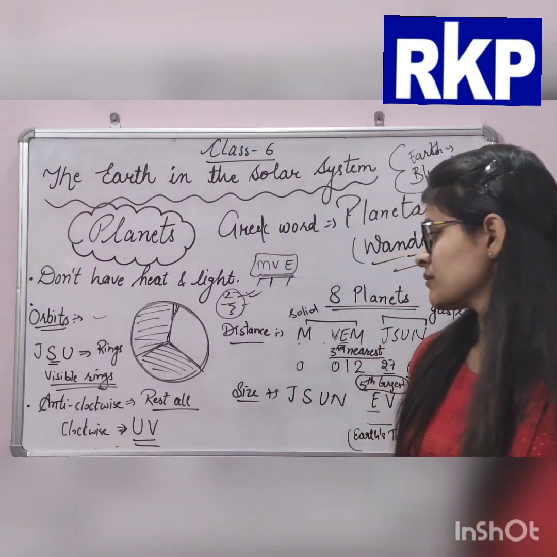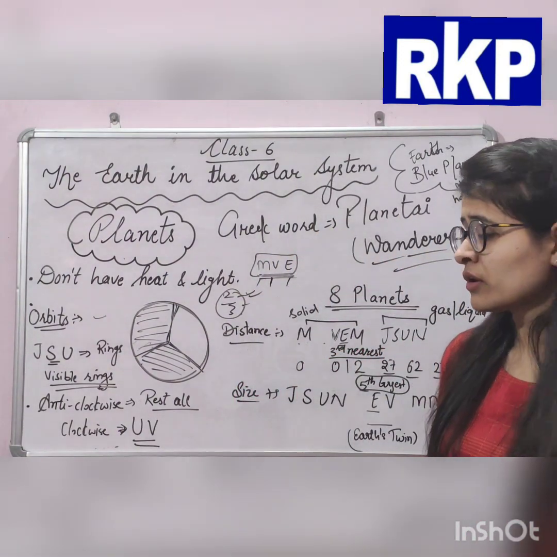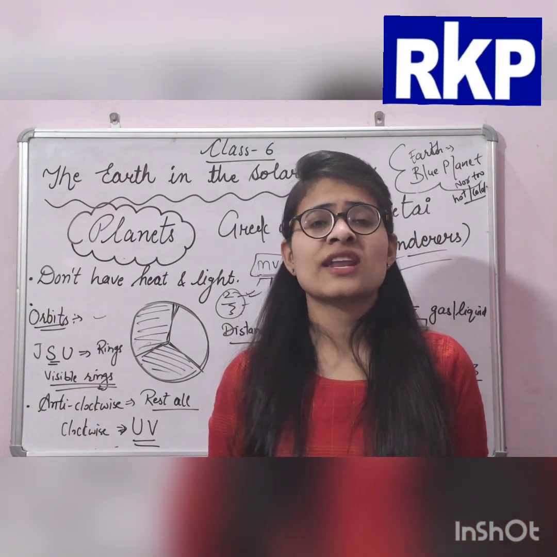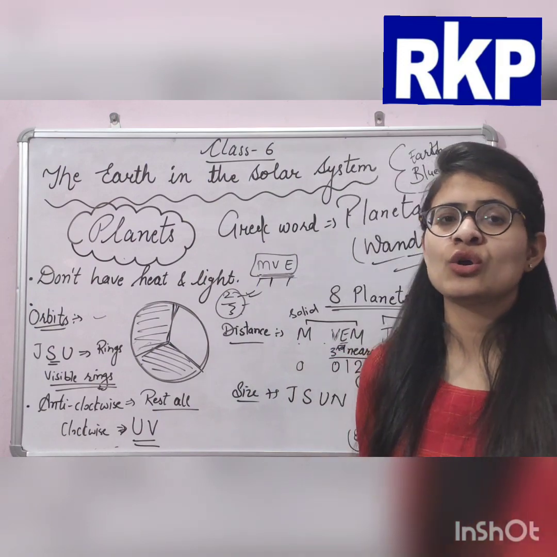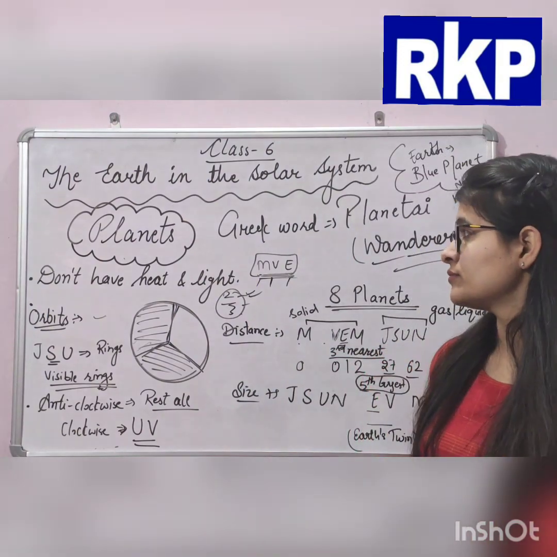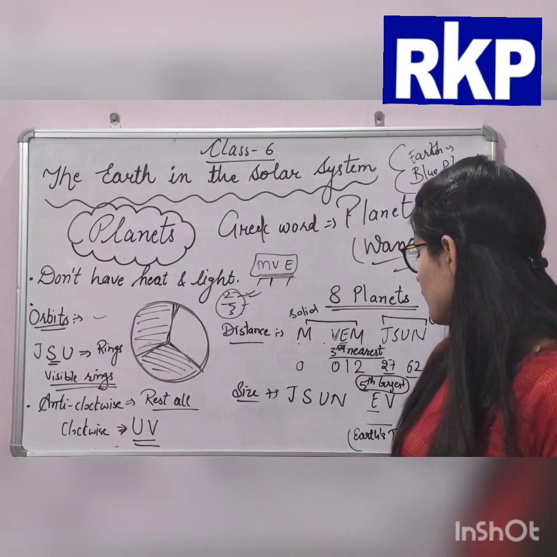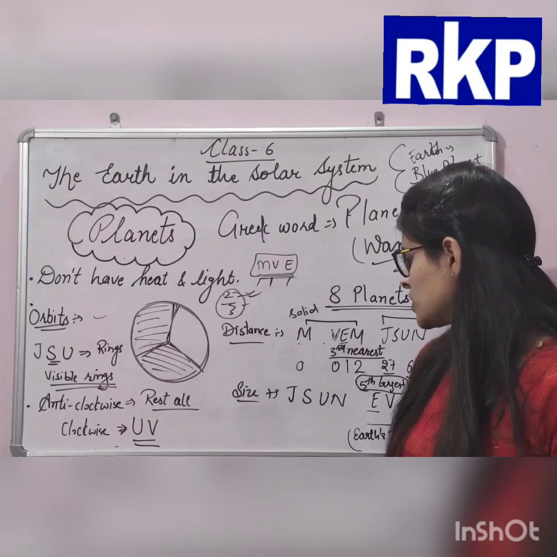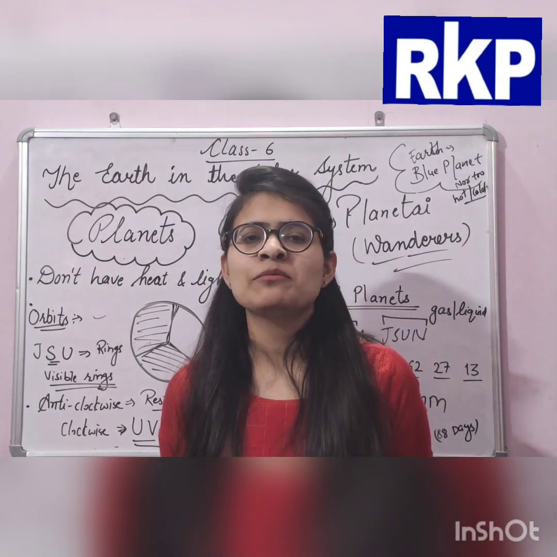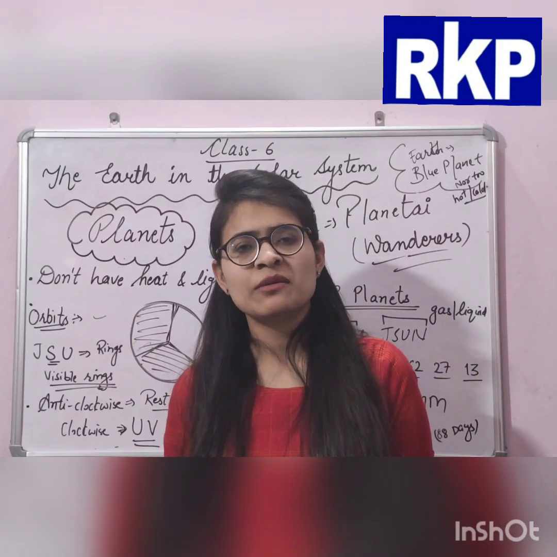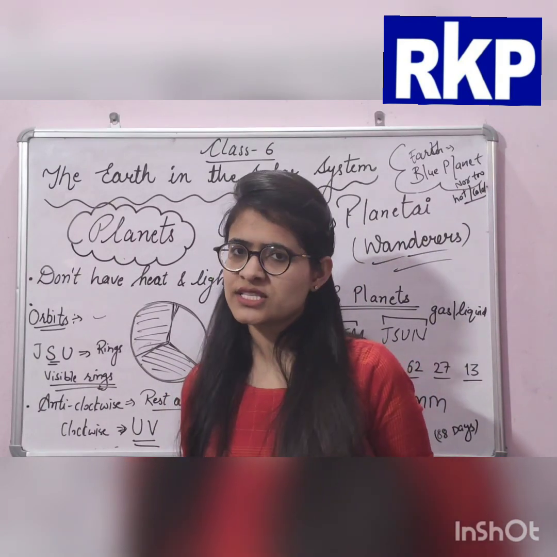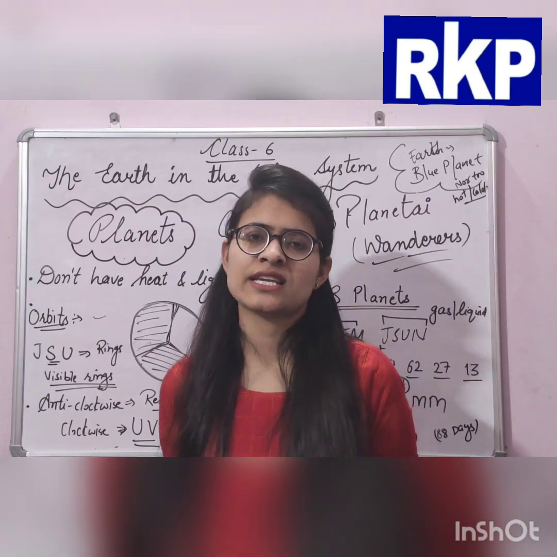The next is, why the Earth is known as the blue planet. Name the planets according to their distance and their size.